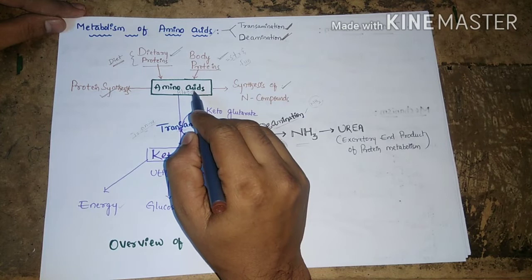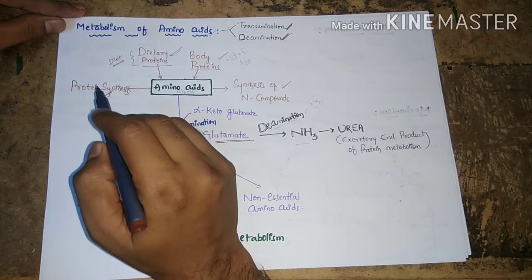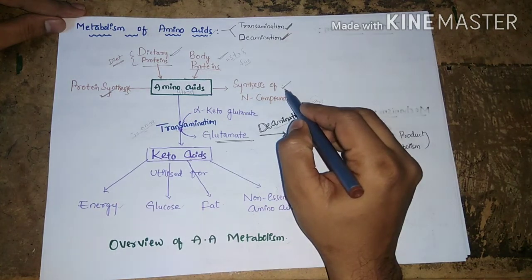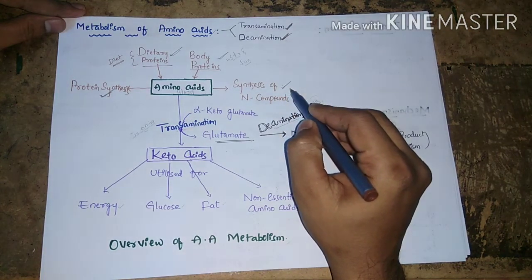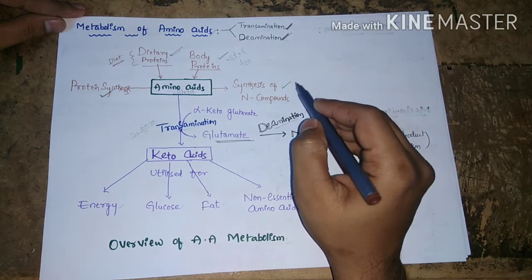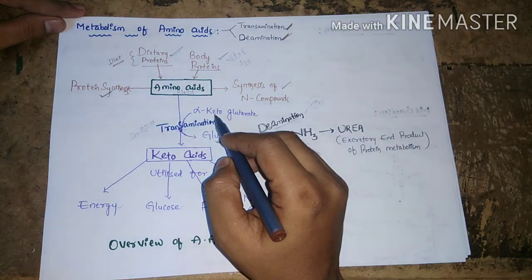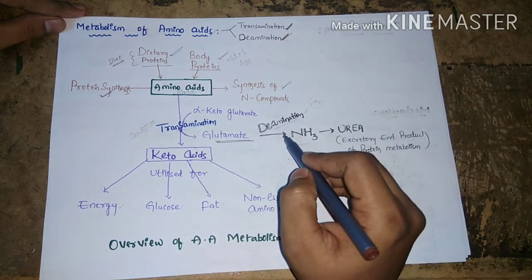These amino acids can be utilized for the production of new proteins or nitrogen compounds, for example creatinine, urea, etc. Amino acids undergo metabolism by transamination and deamination reactions simultaneously.